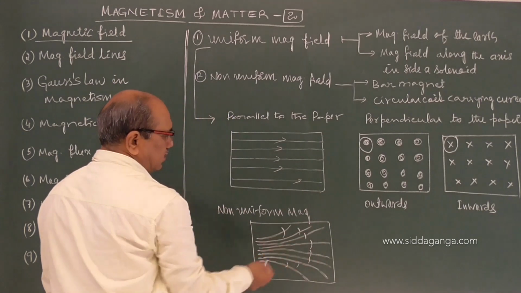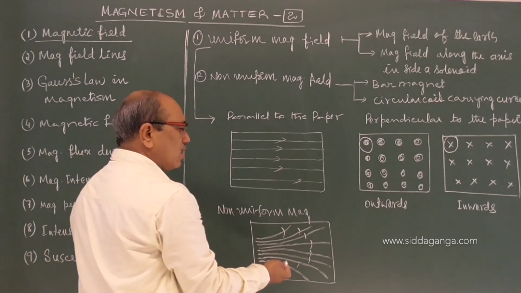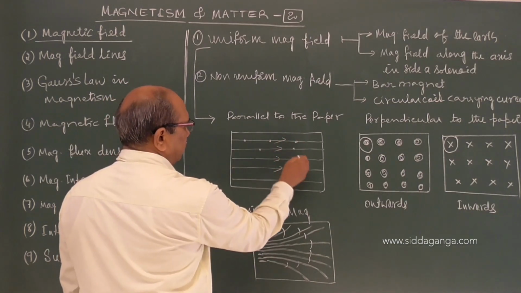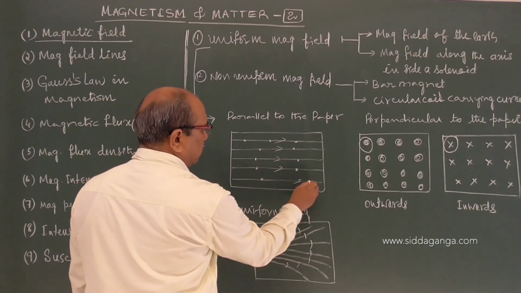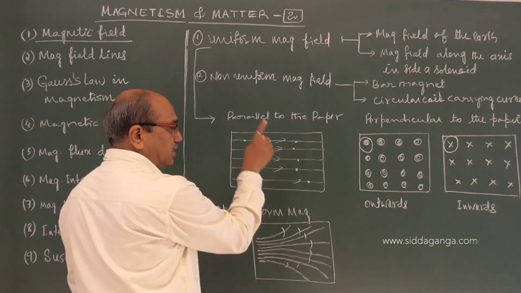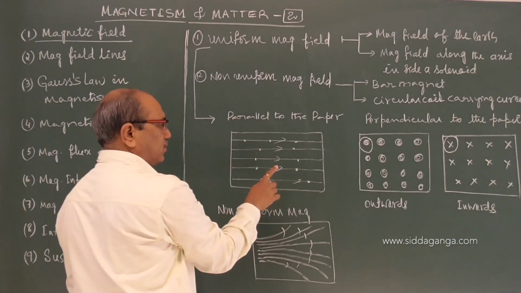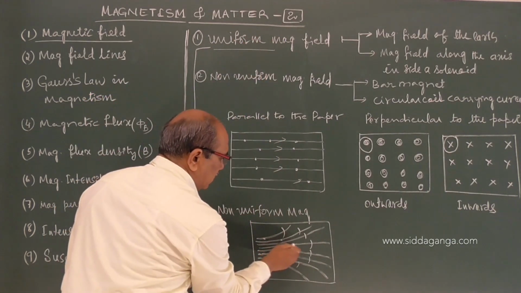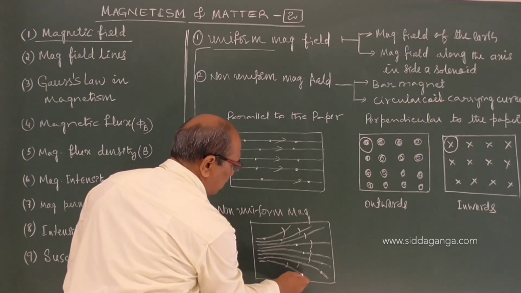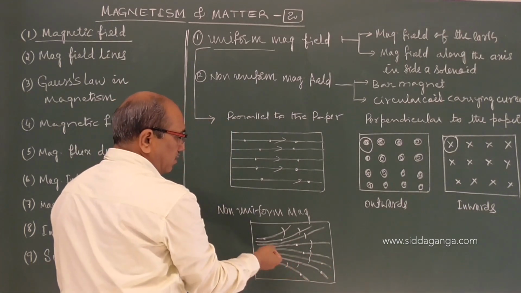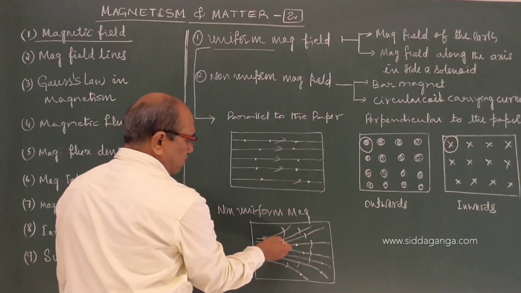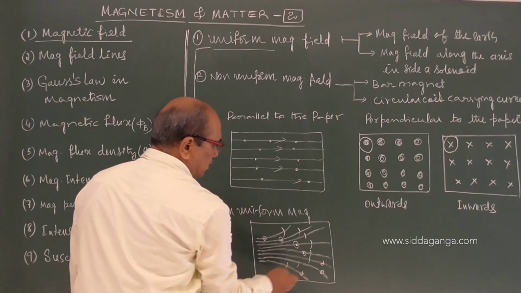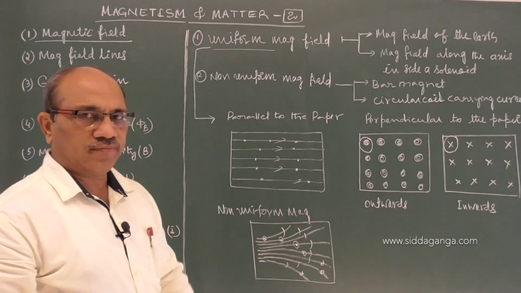In different regions it is having different magnitude, or there may be a change in the direction also. Wherever you can see, in case of a uniform magnetic field, you place a north pole and test, it will experience the same force both in magnitude and direction. Then we call it a uniform magnetic field. Suppose we place a north pole in a non-uniform magnetic field at different points; the force, magnitude and direction both may change, or any one may change. Then we say the field is not uniform.